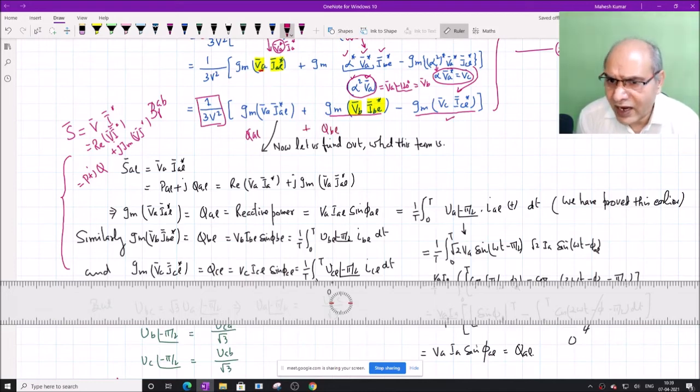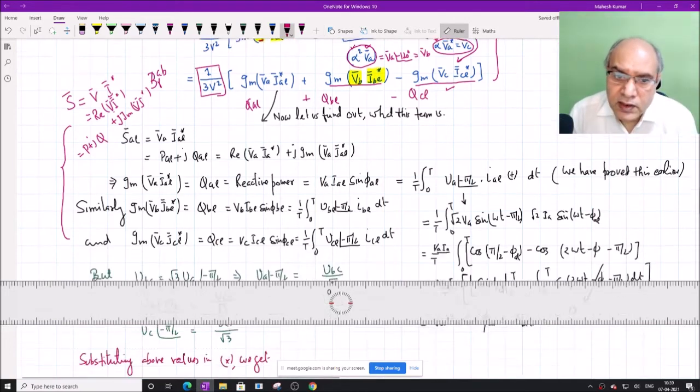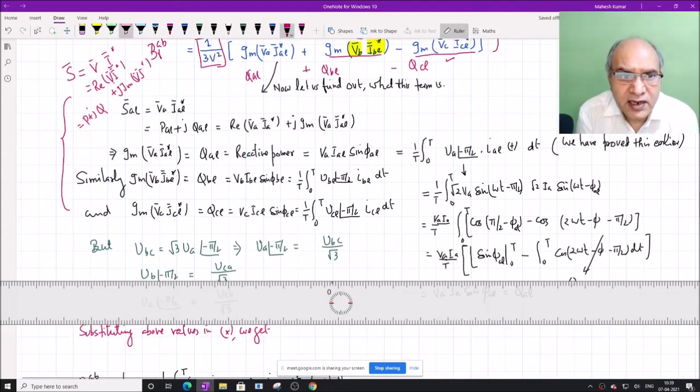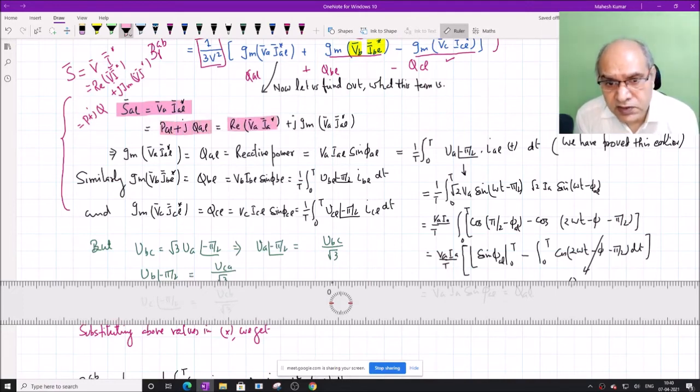That is fine. I can always write this like Q A L plus Q B L, but it does not solve the problem because we are looking for some time domain expression. So we still want to express the reactive components in terms of the time domain components. How to do that? Let us say for A phase, S A L bar equal to V A into I L conjugate, which means P A L plus j Q A L, which means the real of this plus the imaginary of this.